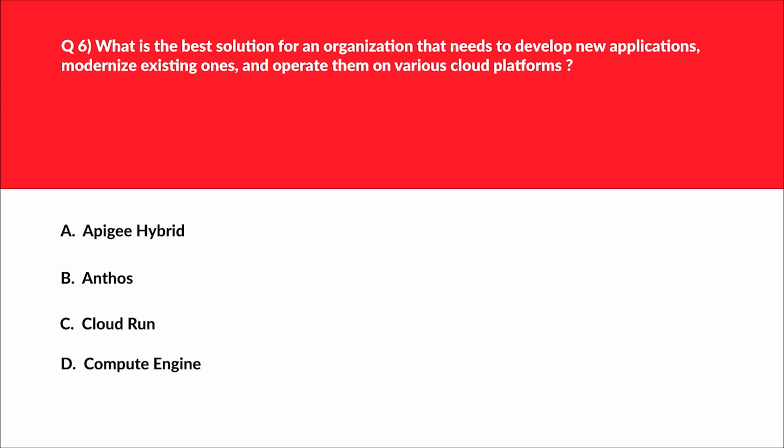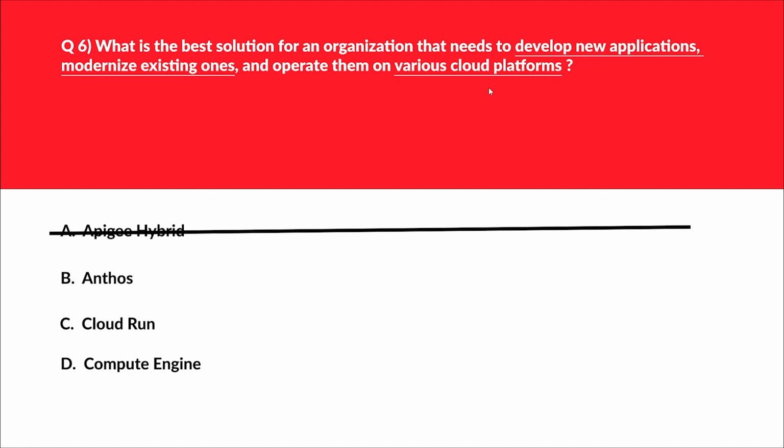Alright, let's check our concepts. We'll first look at option A. Option A is APG hybrid. We know that APG hybrid is primarily an API management tool and not a platform for building and modernizing applications across different cloud vendors or cloud platforms. Hence, incorrect choice. Let's move to option B.